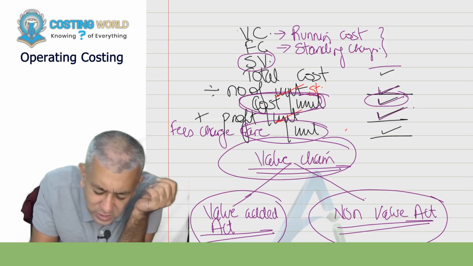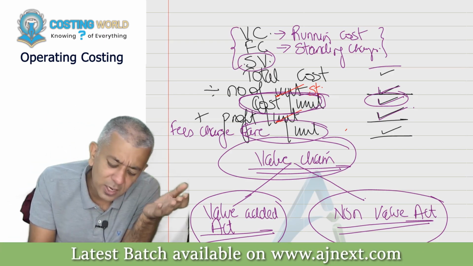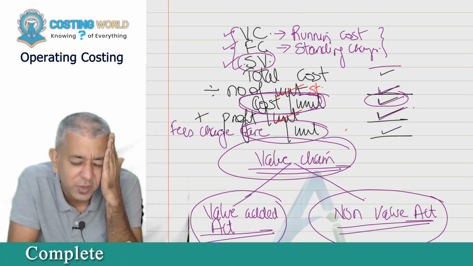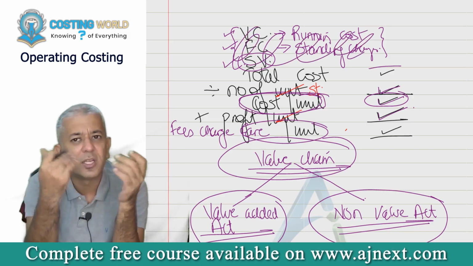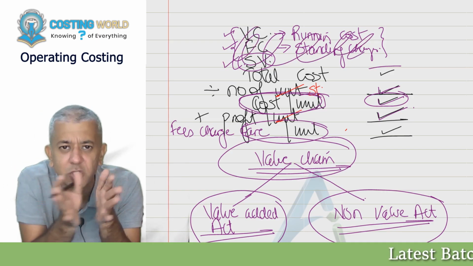Okay, I'm not interested in many of these bifurcations. Given a choice, segregate all the costs into variable and fixed. If you cannot, then try to make a third category. If it is too much of a headache, do not try to do this segregation. Just put a list of all the costs. They might reduce a mark or so, but then don't try to spend much time on this.